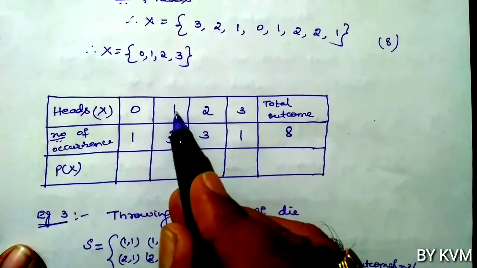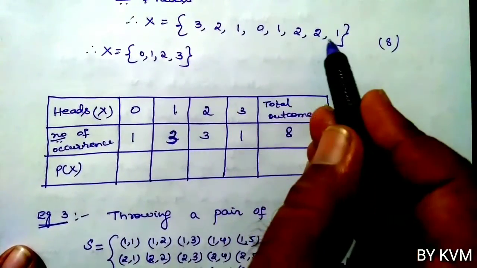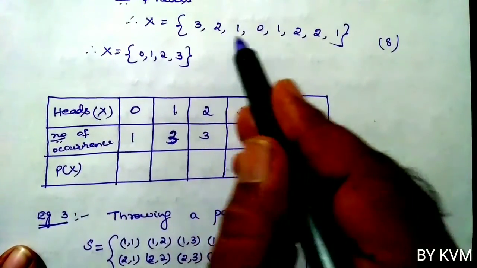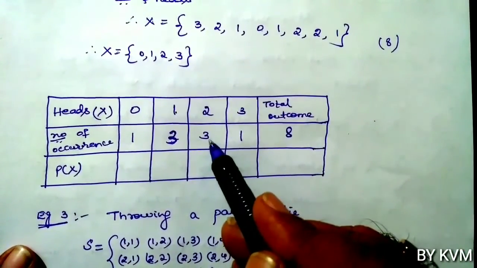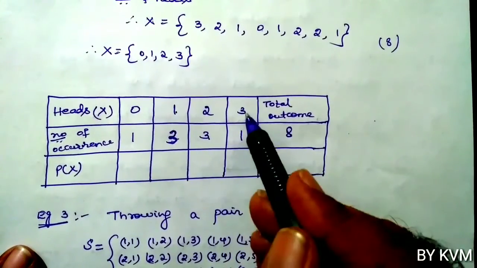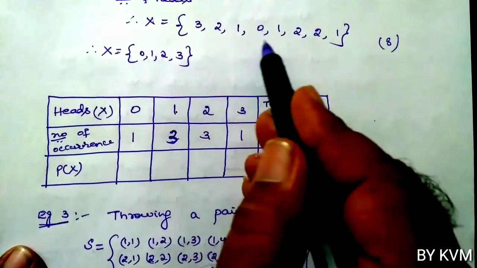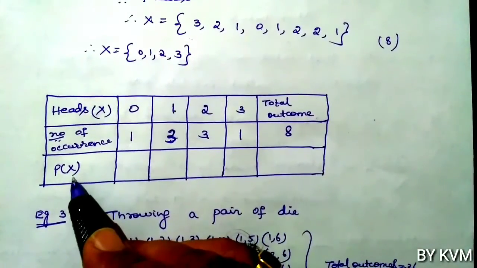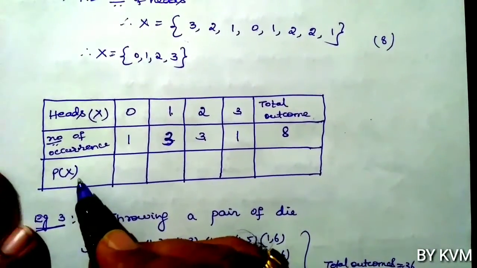Now 1 occurs how many times? 1, 2, 3. 3 times. 2 occurs how many times? 1, 2, 3. So it is 3. Now 3 occurs how many times? Only one time. So now let us take probabilities for each xi value.